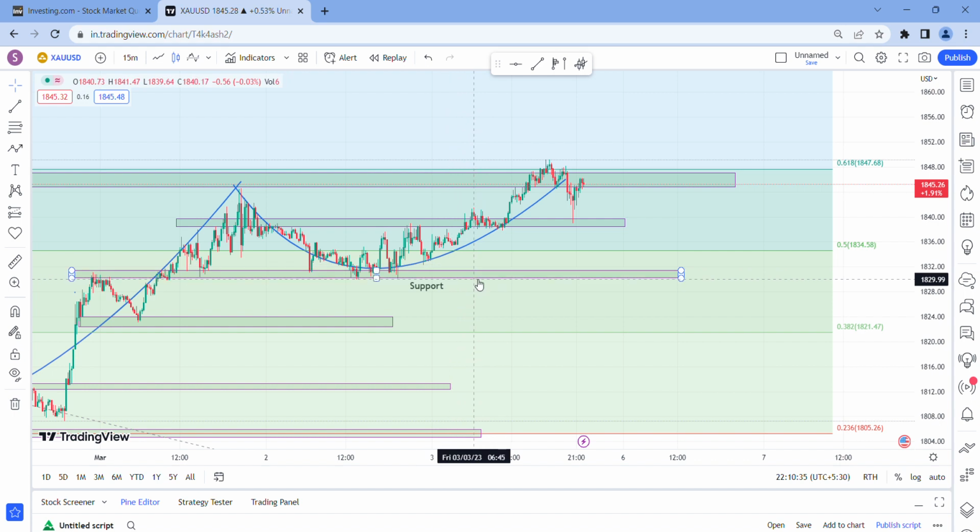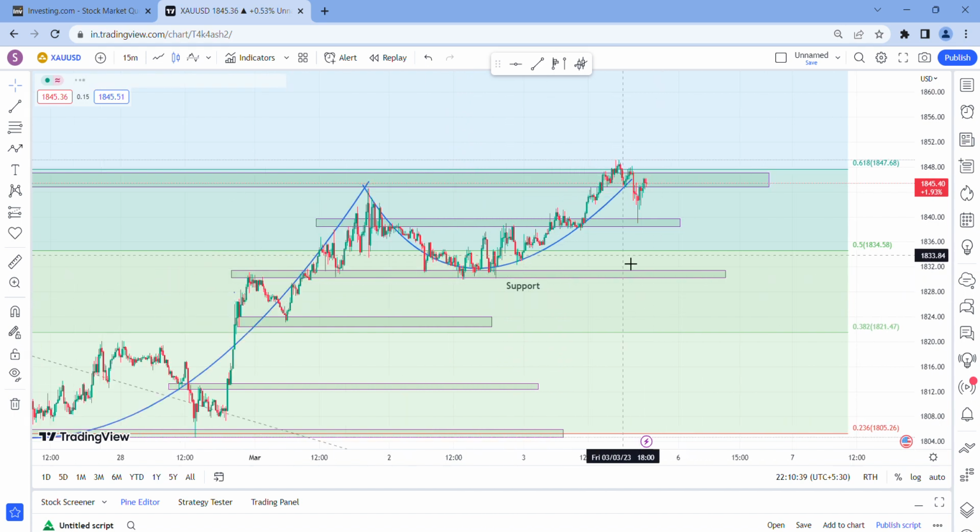On the lower side, if this breaks, you can go for selling. But this morning it broke this level, and from there it slowly made a small correction. Again it picked up and hit a target of 1467, 68. The high is around 49 or 50, I think. Yes, 49.